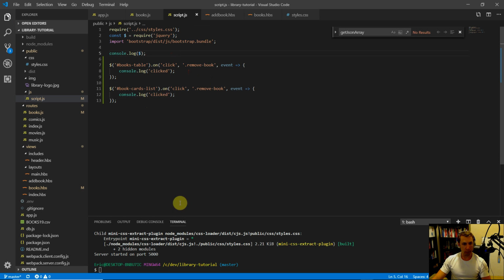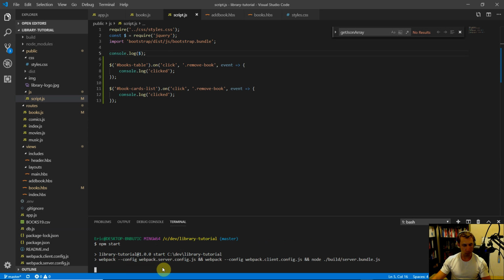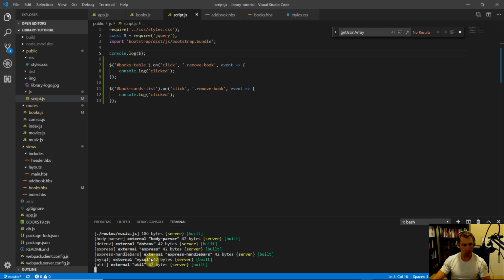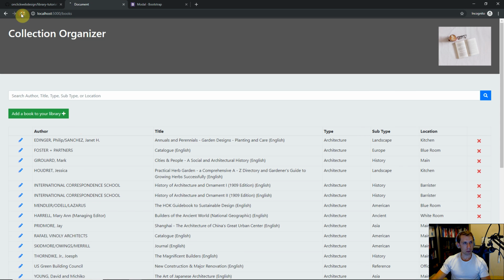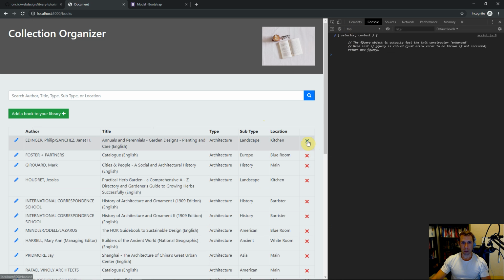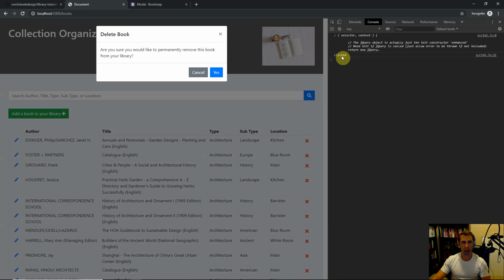Okay, let's go ahead and see really quick. So I'm going to do an npm start down here, and if we didn't screw anything up, we should be able to go back to the page. And okay, it worked. So let's do a refresh, and let's pull up our console, and let's click this. Okay, it says clicked, and we also see our delete book pop up here, so that's also working. So I'm going to close that.